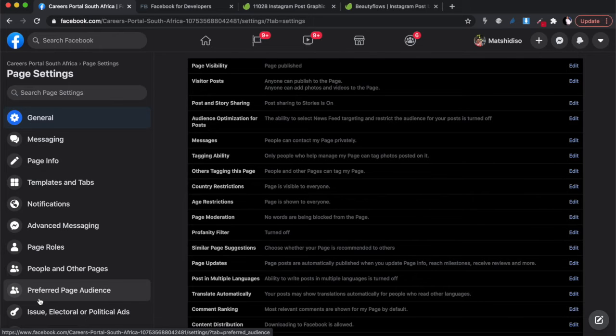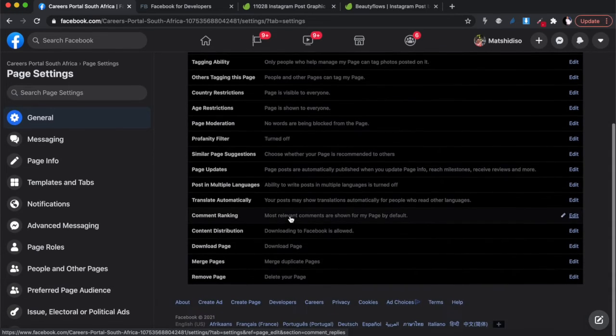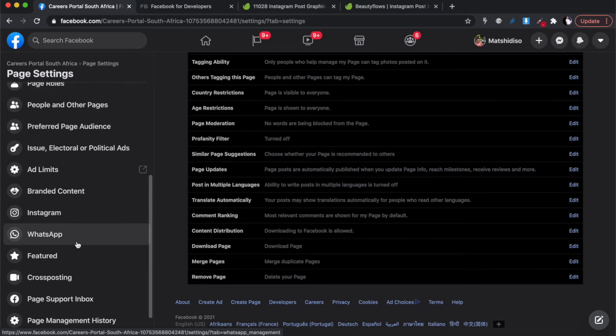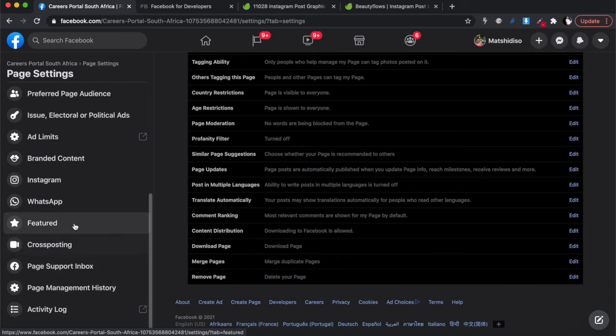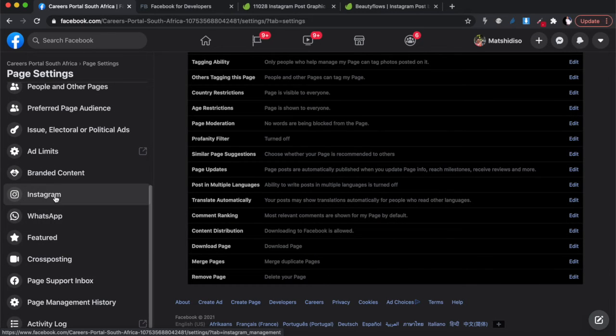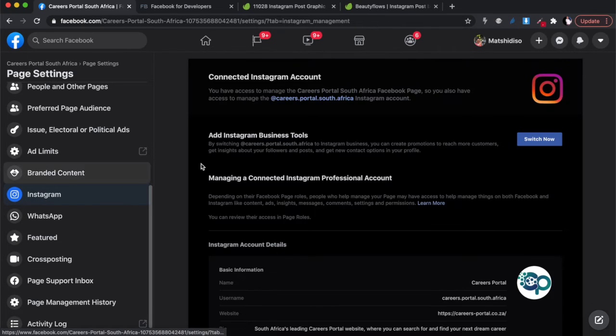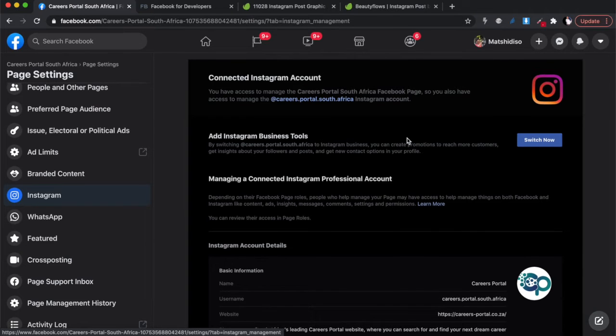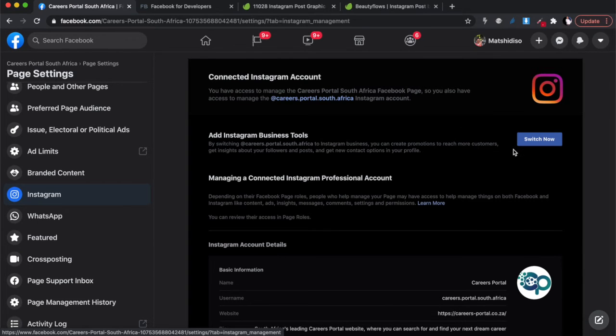So this is assuming you've already built your Instagram page, right? You go to your settings, and I think somewhere at the bottom there is Instagram, okay? Yeah, there you go. Page settings and then Instagram. So you click on Instagram over there, and before you created it, there would be a button here that says connect Instagram page, all right? So you would click on that button and go through the process.